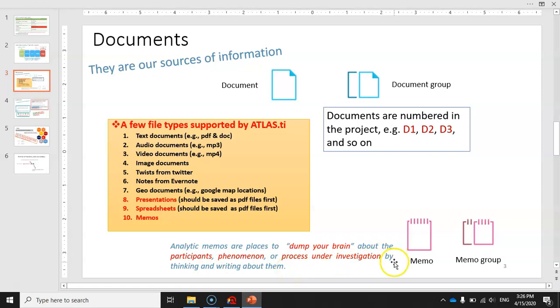So whatever comes to your mind during data analysis, you can create a memo and just write about that idea in a memo. And later on, in case that information will help you to understand the phenomenon under study, then you will be able to convert that particular memo into a document and then analyze the content of that memo. Lastly, memos are displayed with this icon in ATLAS.ti, and in case you group them, this will be the icon for memo groups.